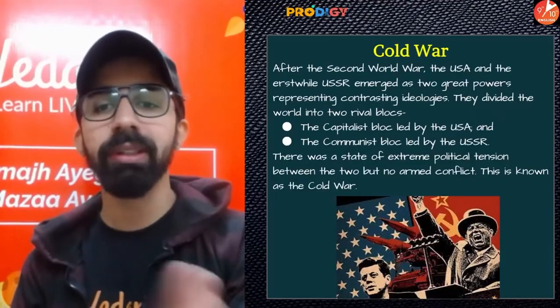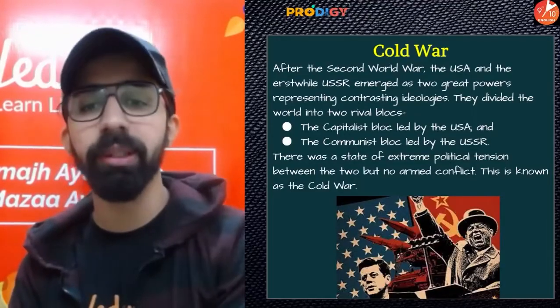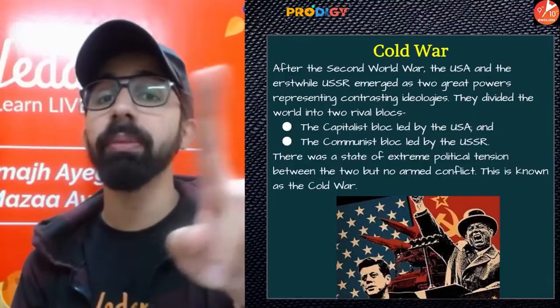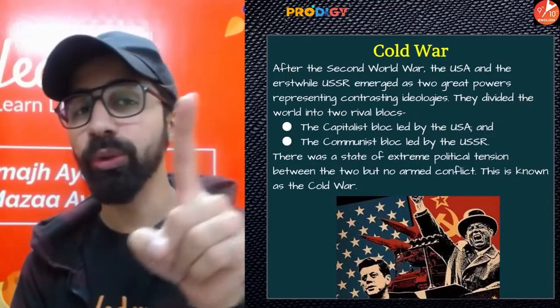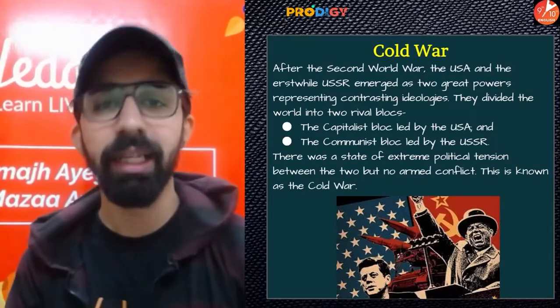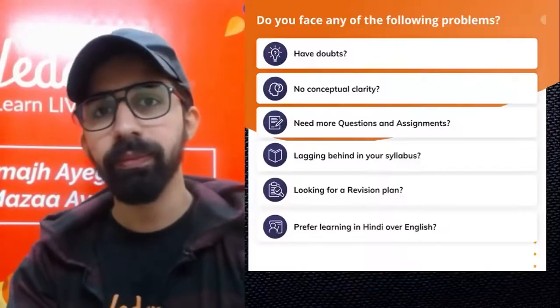So guys, there was a state of extreme political tension between these two, but no armed conflict. So there was no armed conflict. Why? Due to UNO. That is why this is known as the Cold War.